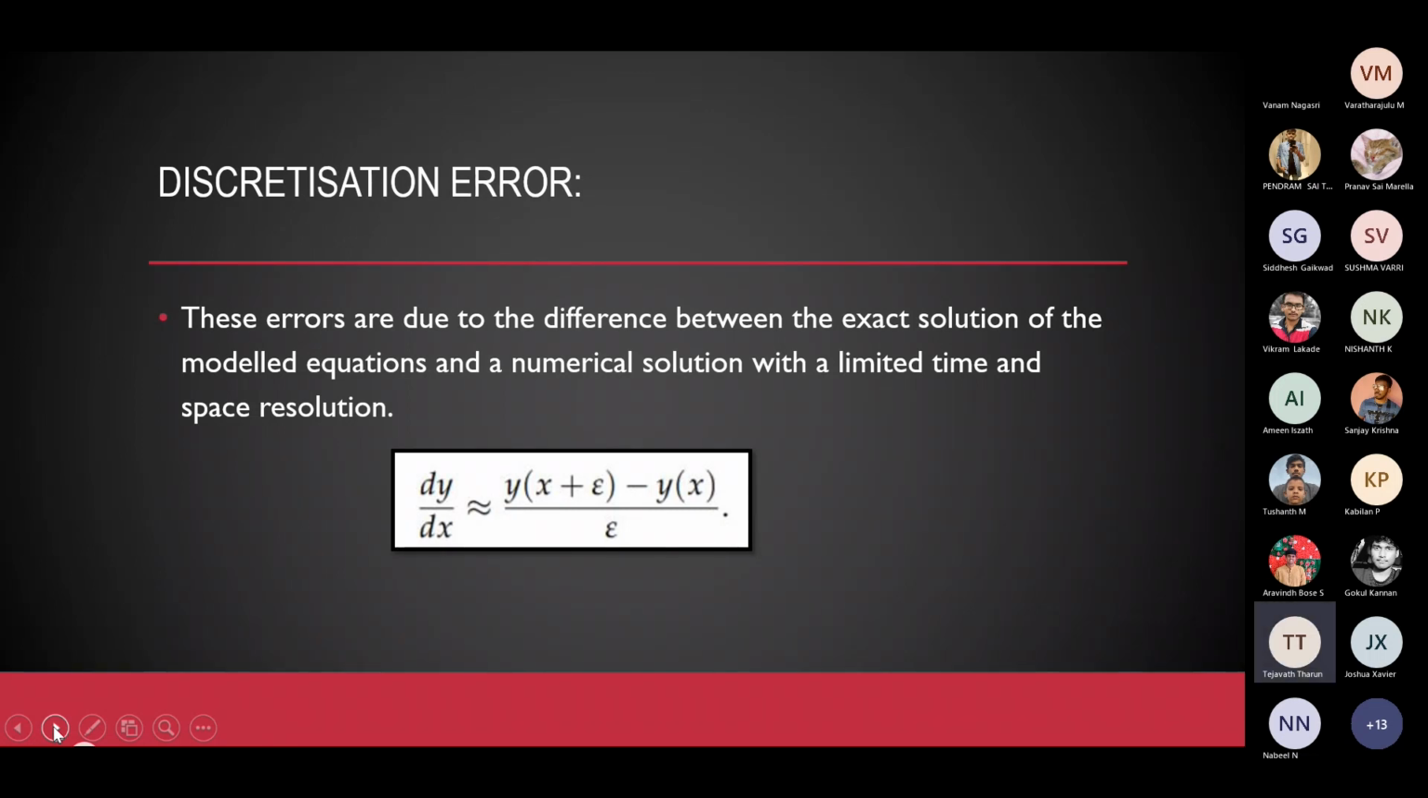So discretization error is a principal source of error in the method of finite difference and the pseudospectral method of computational physics. So, what is the pseudospectral method? It is also known as the discrete variable representation method, a class of numerical methods used in applied mathematics and scientific computing for the solution of partial differential equations. So when we define dy by dx as y of x plus e minus y of x divided by e, where e is a finitely small number, the difference between the exact formula and this approximation is known as discretization error.